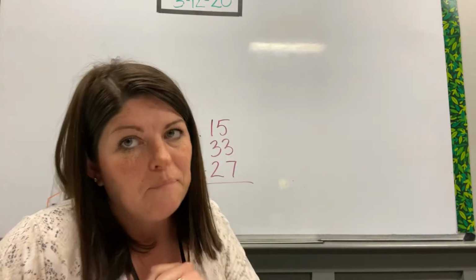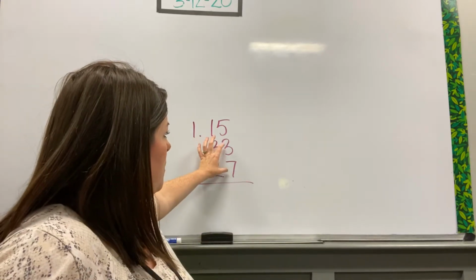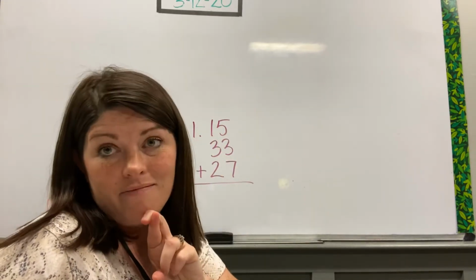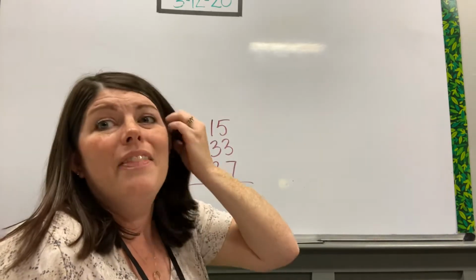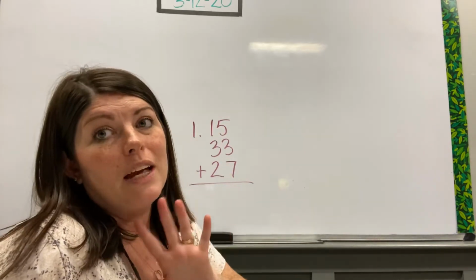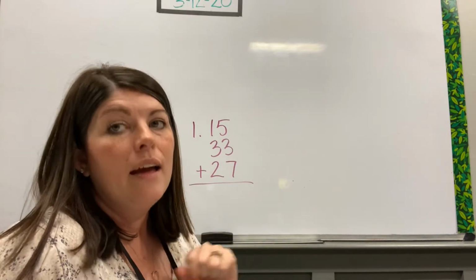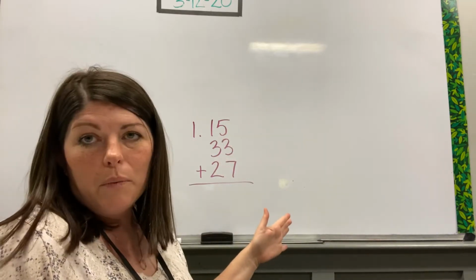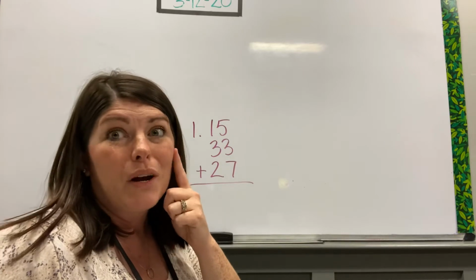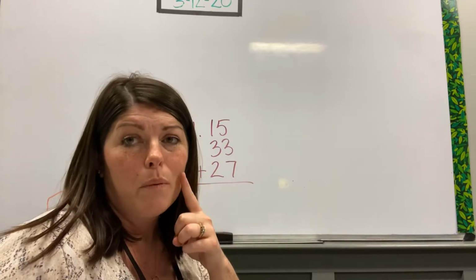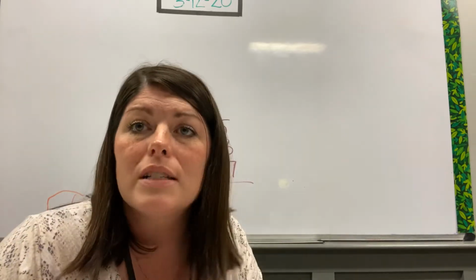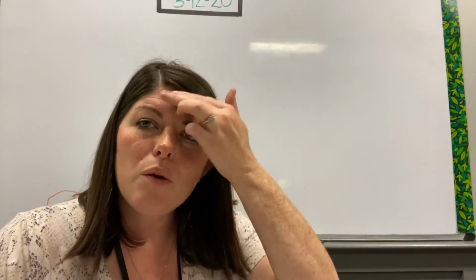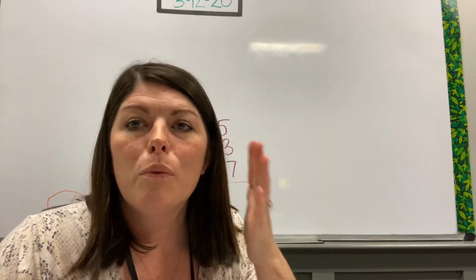When I see 7 plus 3, I know that's a quick make 10. 7 plus 3 is 10, so I already know that's a 10 in my brain. And then I add 5 more, so I know my answer is 15. It could have been done a couple of different ways, but that's just the fast way that my brain sees it. Remember, those make 10s are really important to us. Those doubles are really important to us when we're adding. The more we can do our math in our head, the better off we're going to be.